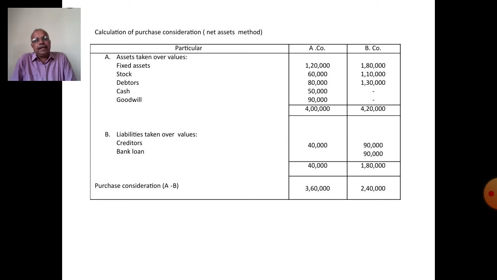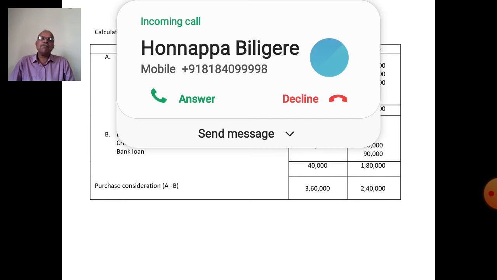Now the PC, purchase consideration, is equal to total assets minus total liabilities at agreed values. A Limited: 4 lakh minus 40,000, purchase consideration is 3,60,000. B Limited: 4,20,000 minus 1,80,000 is rupees 2,40,000, the purchase consideration. So the purchase consideration of A Limited is 3,60,000 and of B Limited is 2,40,000.